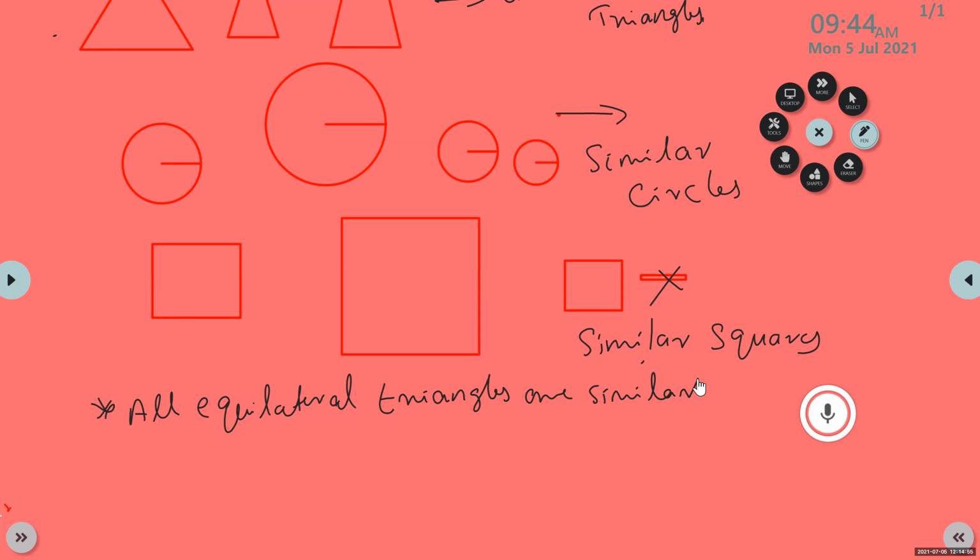Ma'am, all circles also are similar. Yes, circles, that we have drawn. That's why I'm not writing. Circles are similar. All squares are similar.